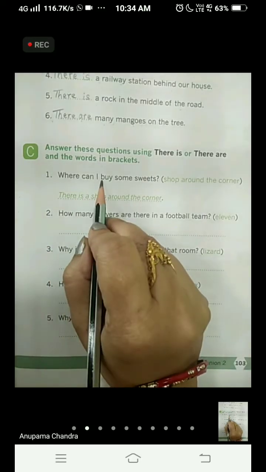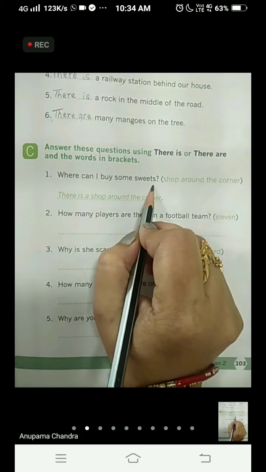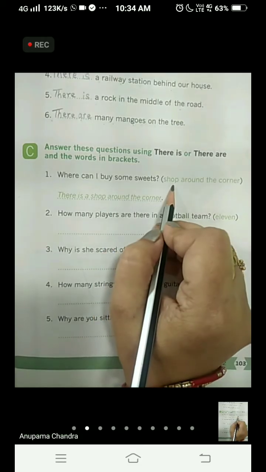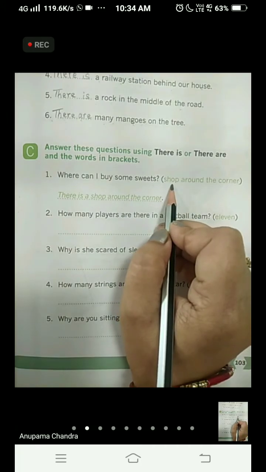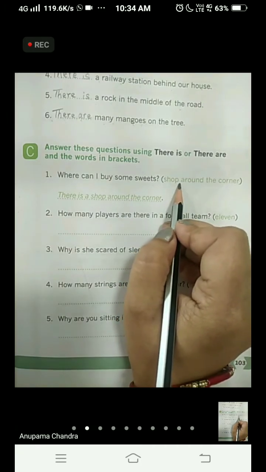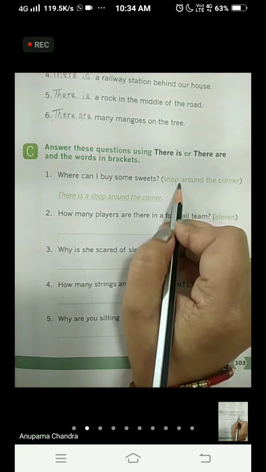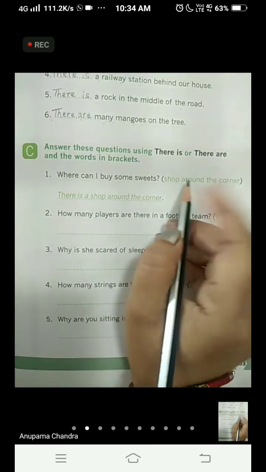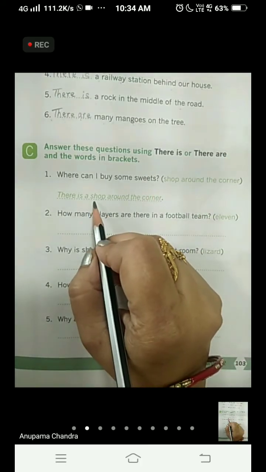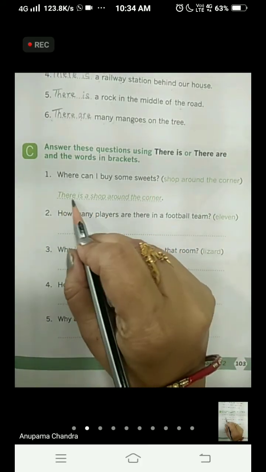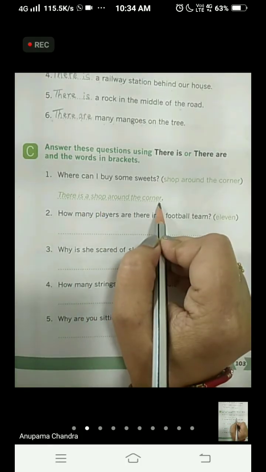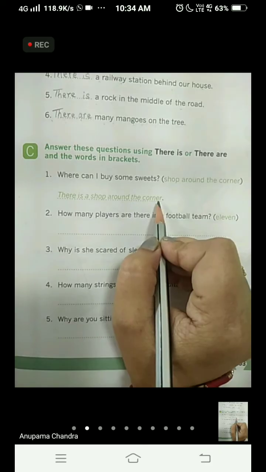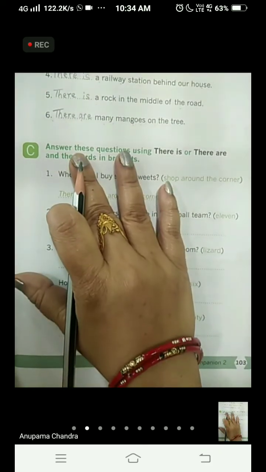Where can I buy some sweets? And in the bracket it is written shop around the corner. Now when we say shop, S is not written after that. That means we are talking about one shop. So we are going to use there is. There is a shop around the corner. Okay, this has been already done for you children. Let's see the second one.